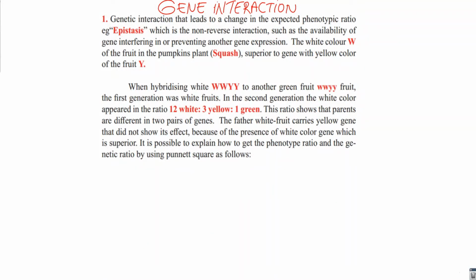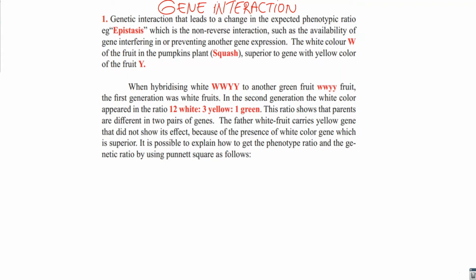Gene interaction. Genetic interaction that leads to a change in the expected phenotypic ratio of Mendel, which is 3:1 for a monohybrid cross and 9:3:3:1 for the dihybrid cross in the second generation.